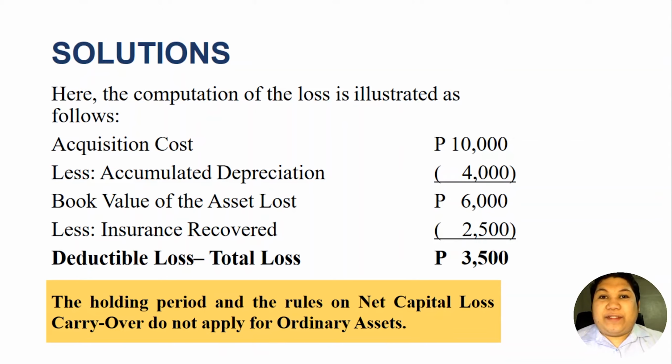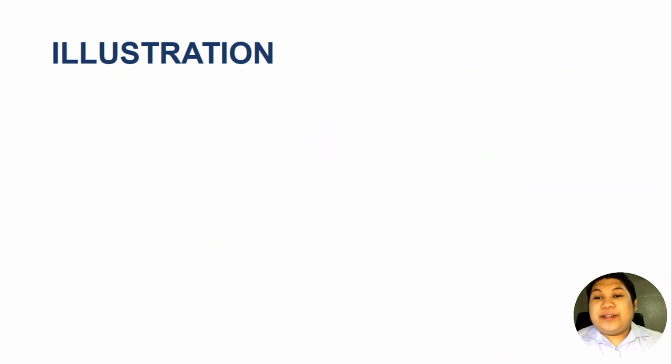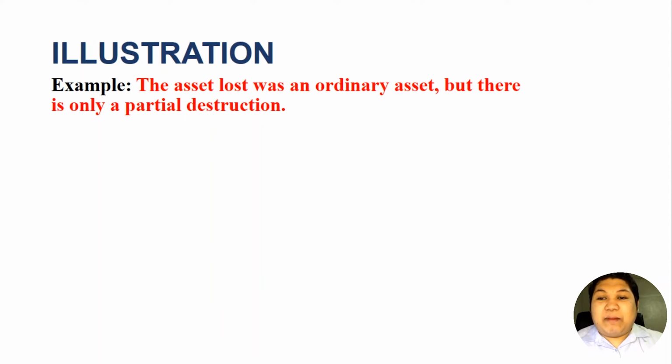So how about if there is only a partial loss, or when the asset, an ordinary asset, is not totally destroyed? So in this third example, the asset lost was an ordinary asset, but there is only a partial destruction. So when I say partial destruction, meaning the asset is still there, it's not totally lost, it can still be repaired, it can still be brought back to its original form, but it will take an amount to repair the asset. Okay? So there is only partial destruction.